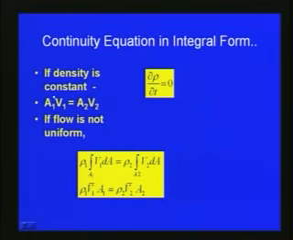Finally, if the density is constant, we can write A1 V1 is equal to A2 V2 for the system which we have considered. If the flow is not uniform, then we can write rho 1 integral over area A1 of V1 dA is equal to rho 2 integral over area A2 of V2 dA. Or for non-uniform flow we can write rho 1 V1 bar A1 is equal to rho 2 V2 bar A2. So this gives the integral form of the continuity equation.